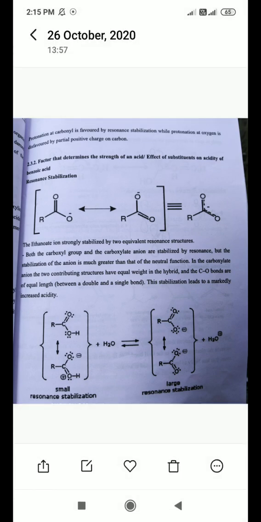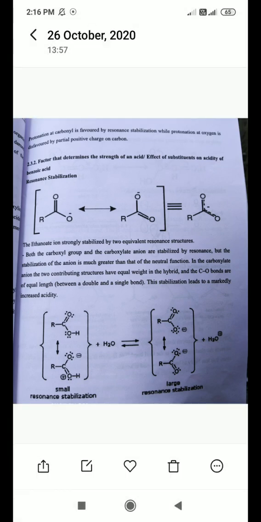Okay, just keep this in mind. This COOH functional group is outside the aromatic ring, it is not present inside the ring. So the aromatic ring, whether benzene or anything else, cannot play any role in the resonance.